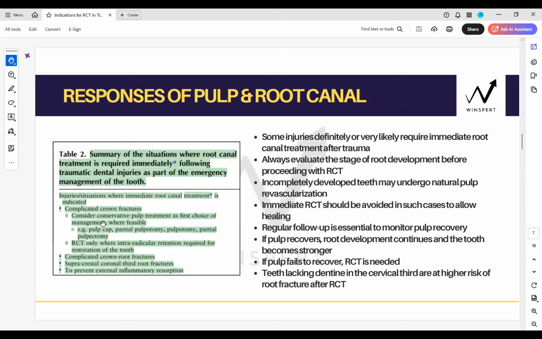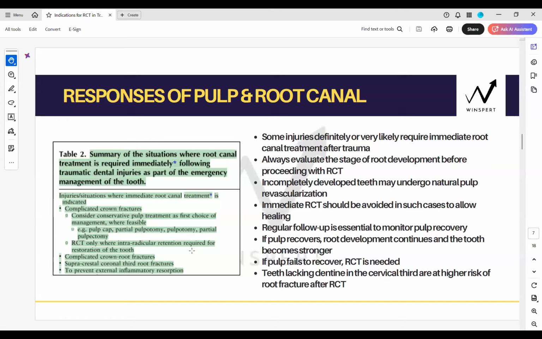Then RCT you would only do in the complicated crown fractures where intraradicular retention is required for restoration of the tooth. So if the size of the fracture is so big that you require a post to retain the crown, then you would do an RCT. Agreed? So complicated crown fracture would require immediate RCT when you require a post for the retention of the crown. Does that make complete sense? Please. Any other situation, immature, mature, you would first attempt conservative pulp treatment, and that we have done in the IADT guidelines also. It just goes to reinforce.